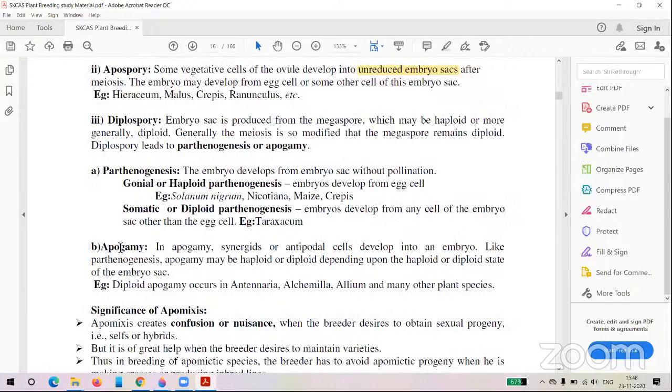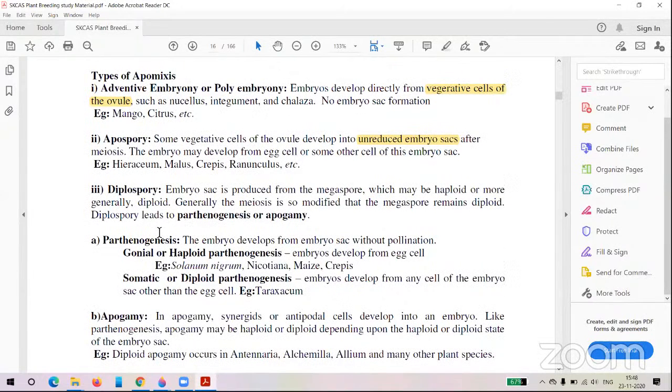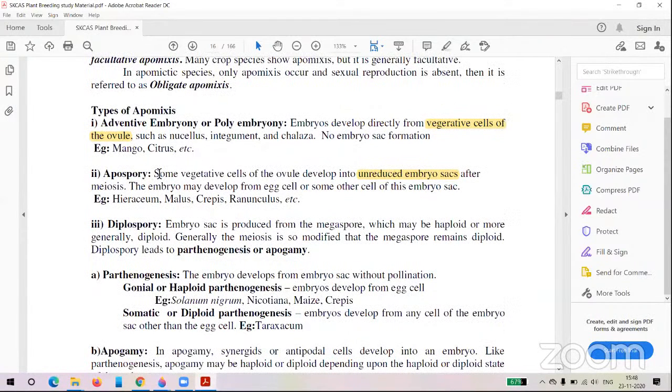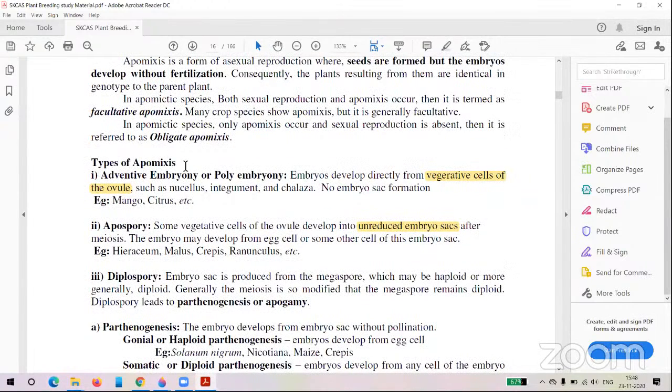And what is apogamy? Apogamy means the embryo developed from the synergids and antipodal cells. This one is also important. Parthenogenesis is the embryo developed from the egg cell. And apospory means the embryo sac develops from a vegetative cell, and the egg cell will give the embryo; that is called apospory. Adventitious embryony means the embryo directly developed from the vegetative cells of the ovule. This one is also important.